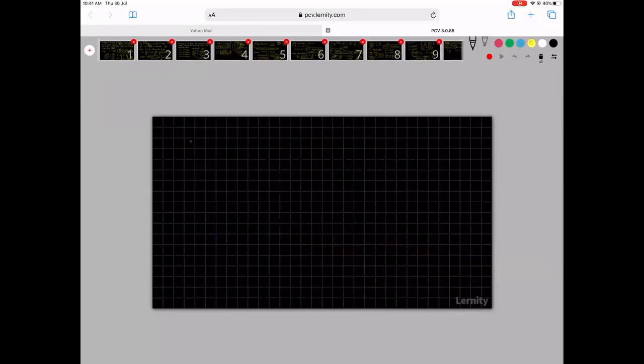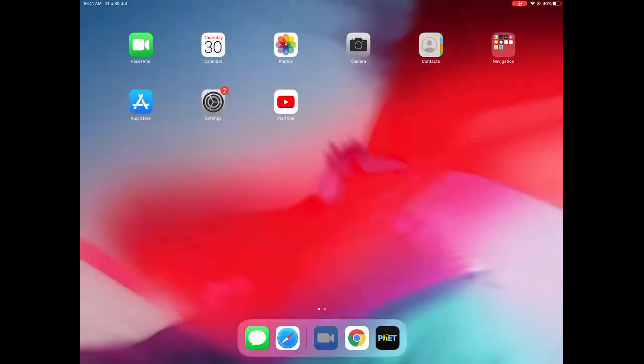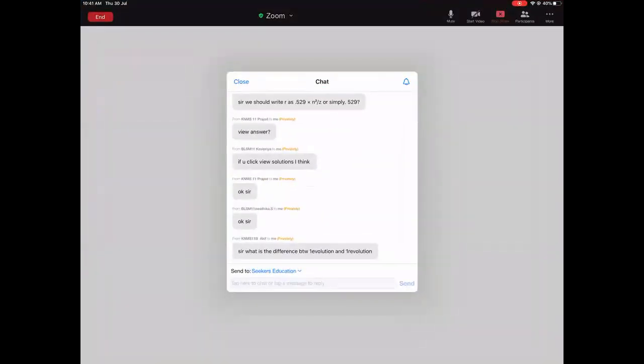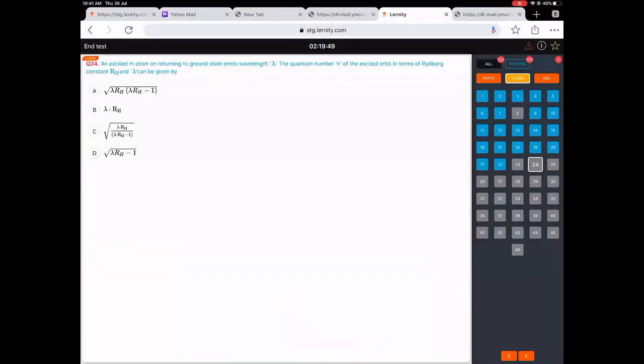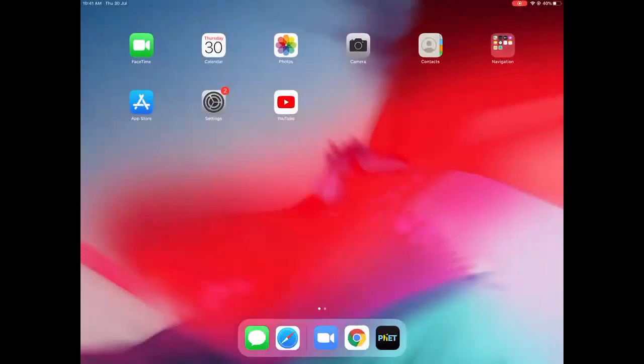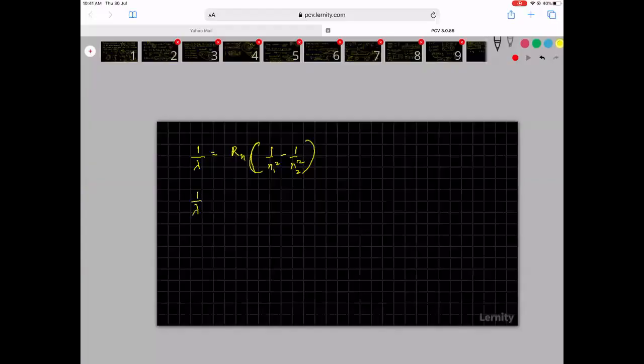Please don't complain. So 1 by lambda is equal to Rydberg's constant into 1 by n1 squared minus 1 by n2 squared. You understand this? Now let us read the question in this context. Excited returning to the ground state, so it is coming from n to 1. That means 1 by lambda is equal to RH into 1 minus 1 by n2 squared.